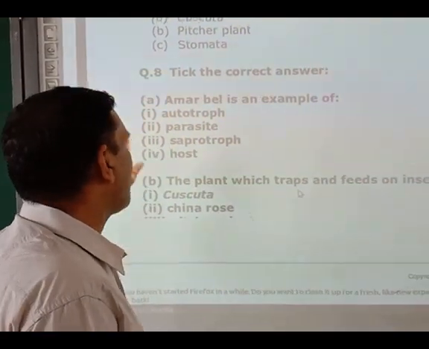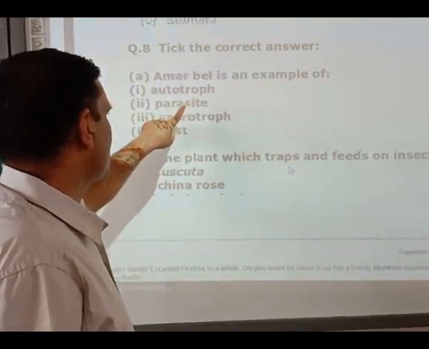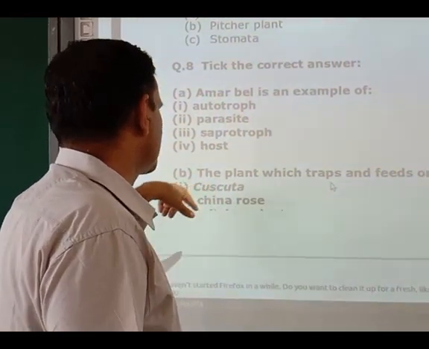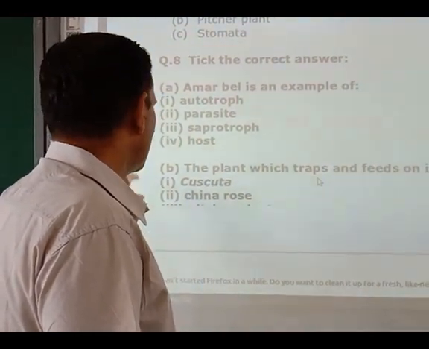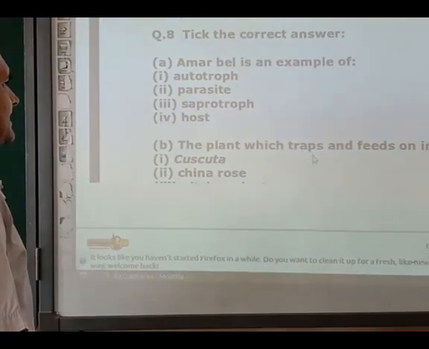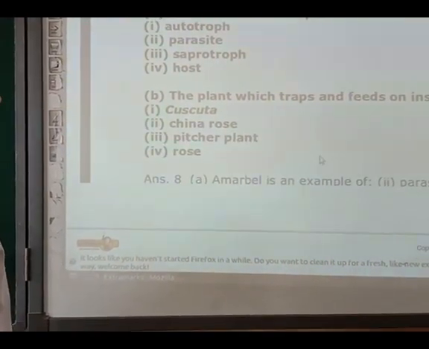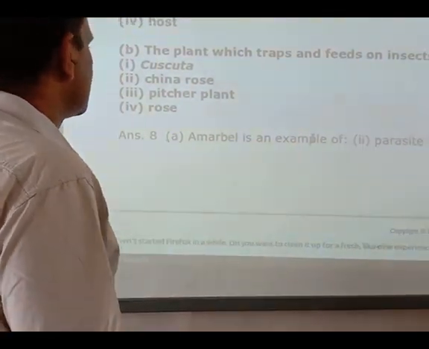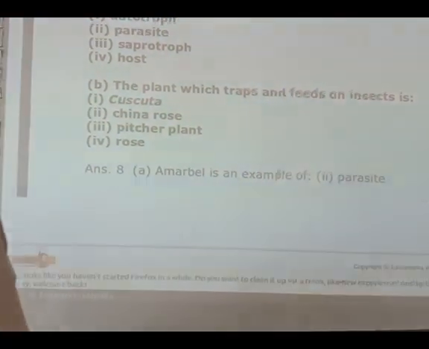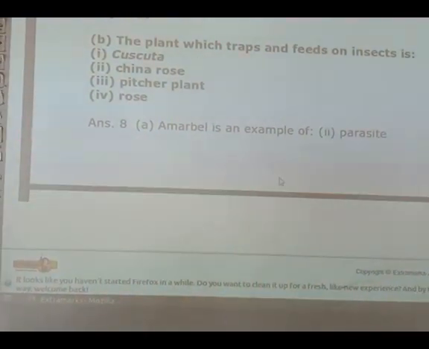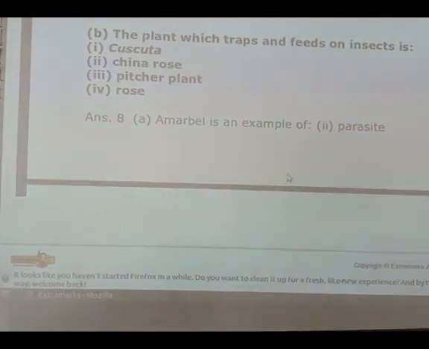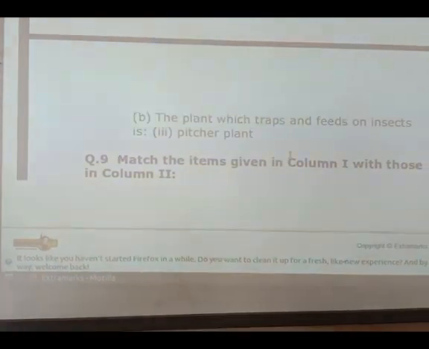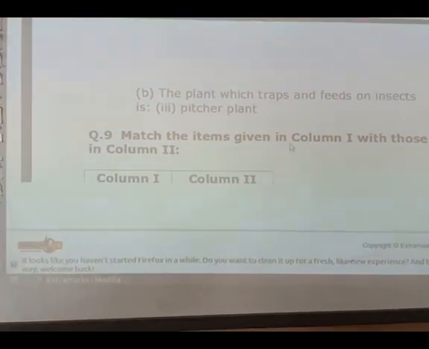Take the correct answer. Amarvel is an example of: option 1 autotroph, parasite, saprotroph, host. Amarvel is an example of the parasitic mode of nutrition. The plant which traps and feeds on insects is called the pitcher plant. The answer is as follows: the plant which traps and feeds on insects is the pitcher plant.